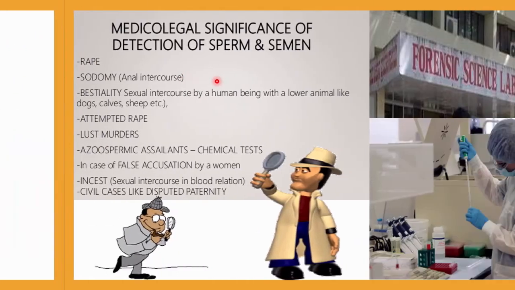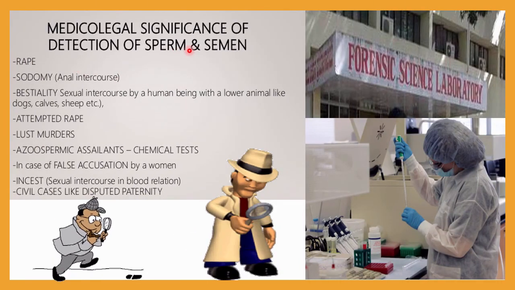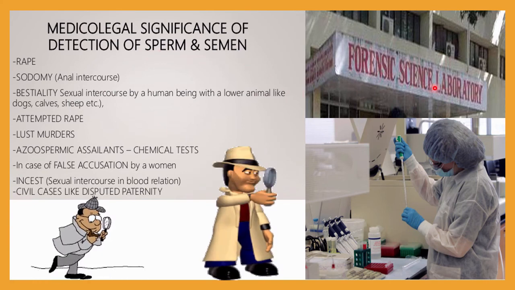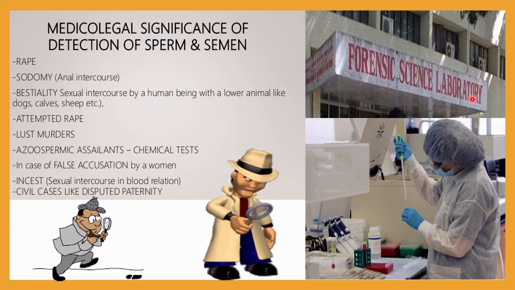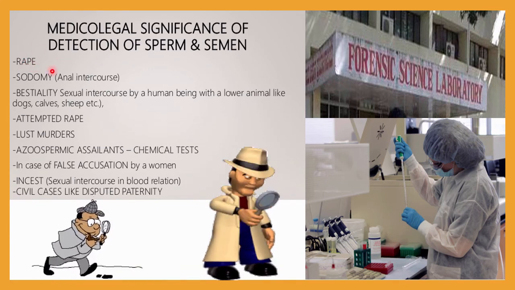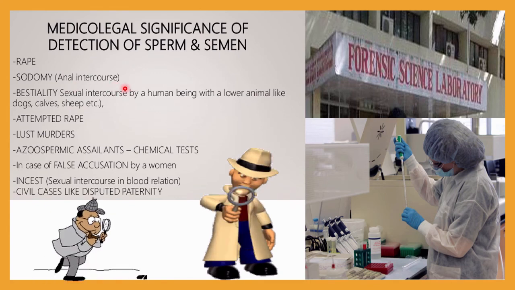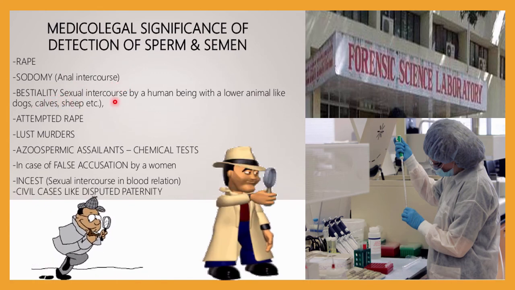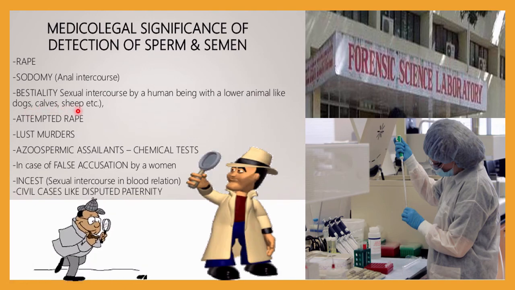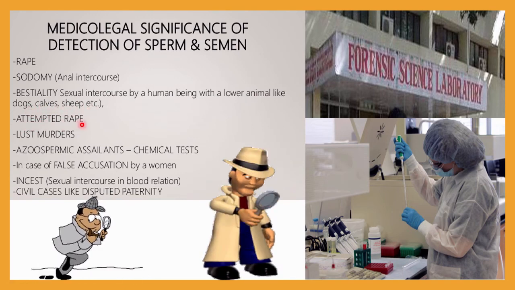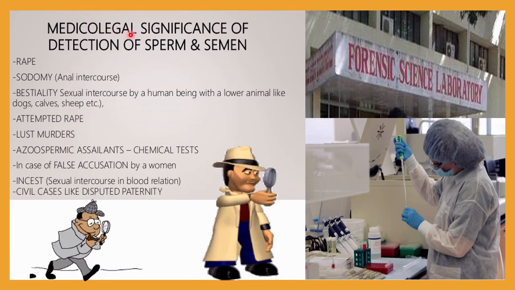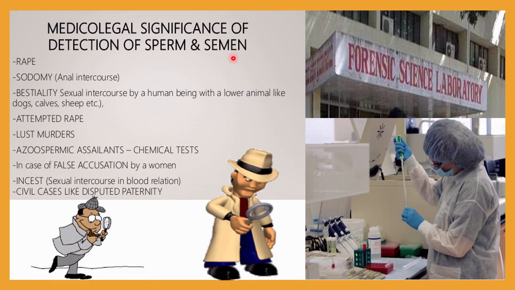So now let me discuss some medico-legal significance of the detection of a sperm cell and semen. All of you know about the forensic science laboratory. What is done in that? During rape cases, sometimes sodomy, that is anal intercourse, bestiality, that is sexual intercourse by a human being with a lower animal like dogs, cows and sheep, attempted rape. In all these cases, which are medico-legal cases, semen analysis plays a very important role